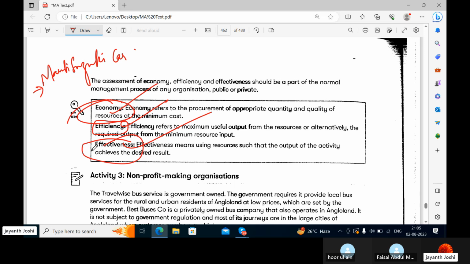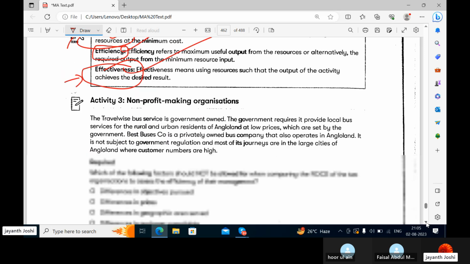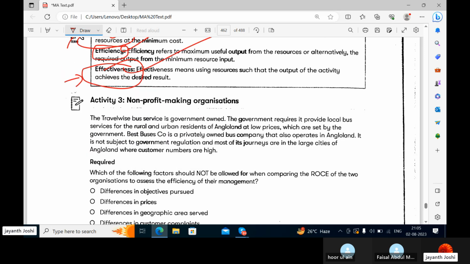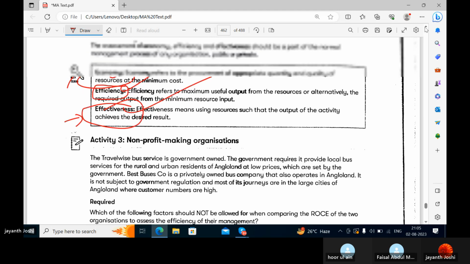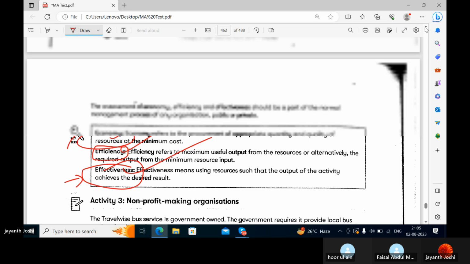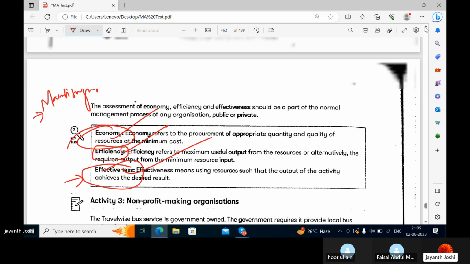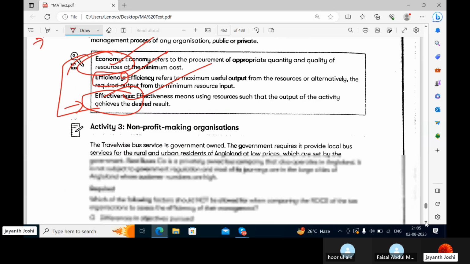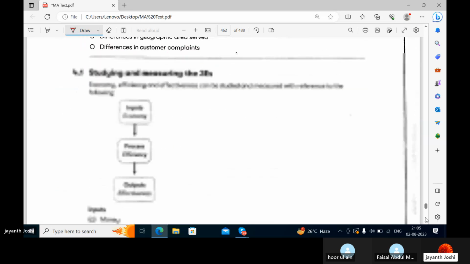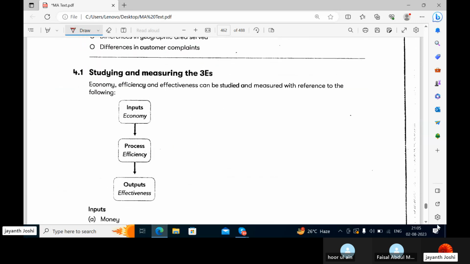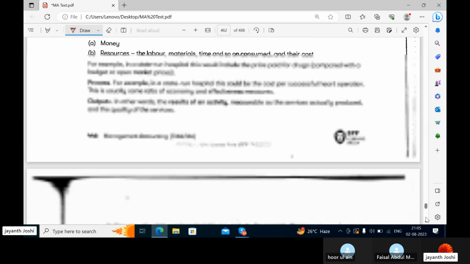It's not any less in luxury. It's giving you very good comfort and everything. So it is effective as well. So these 3 things we have to see in the non-profit organizations' performance. Whatever the non-profit organizations are, what output they give should have all these 3 things. There's an activity you have to do as homework: studying and measuring the 3 E's. Already I have explained this.